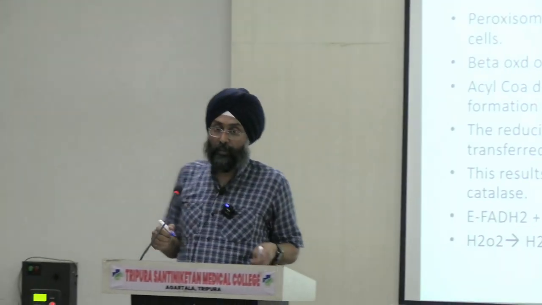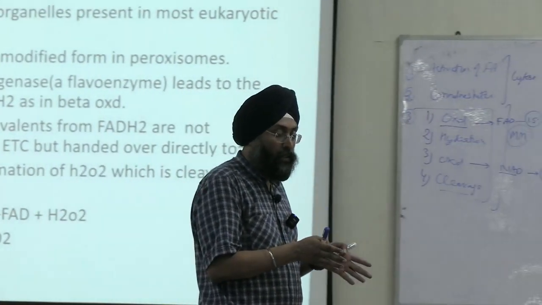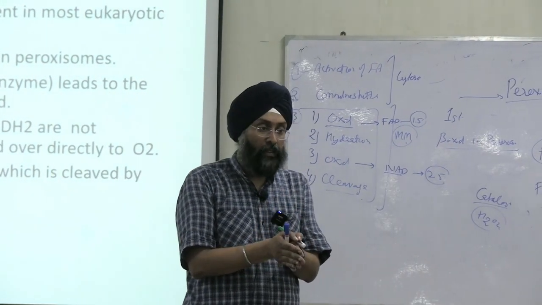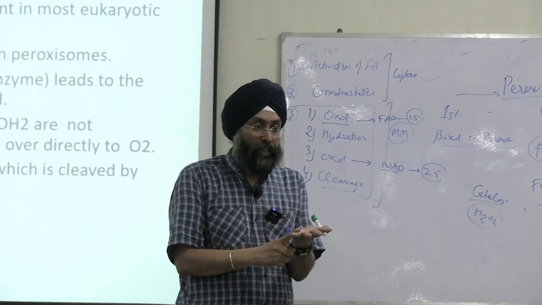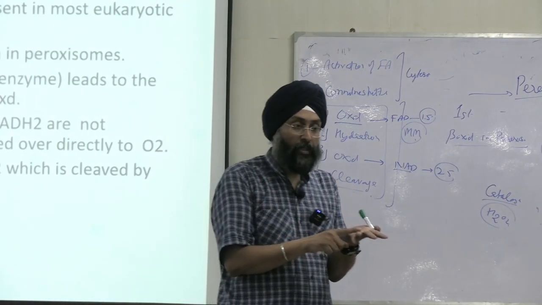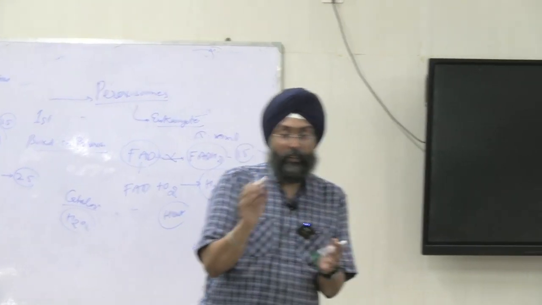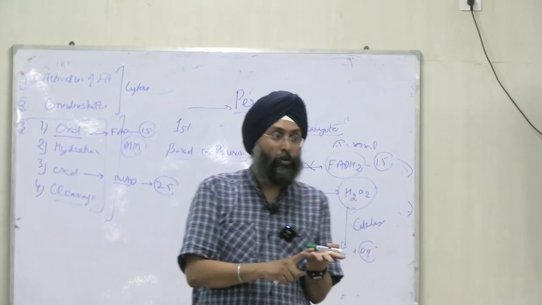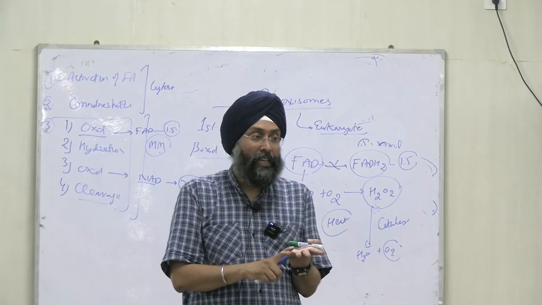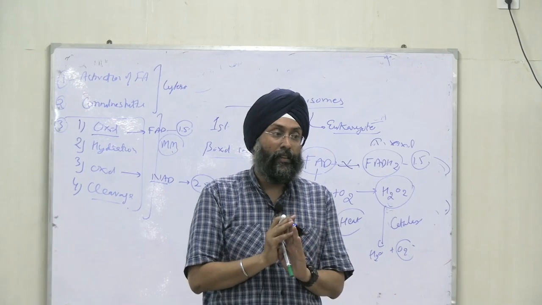So how will you choose a fat? Which pathway will it undergo? First thing is whether it is an even or odd chain fatty acid. If it is an even chain fatty acid, the end product will be 2 carbon, acetyl CoA, right? Acetyl CoA will enter the TCA cycle directly and be metabolized. Now comes odd chain. The final product will be 3 carbon propionyl CoA. Then how will it be metabolized? Via succinyl CoA, which enters the TCA cycle, right?